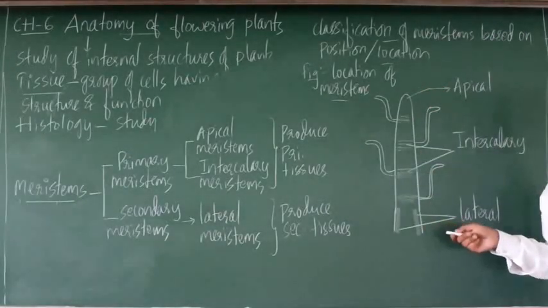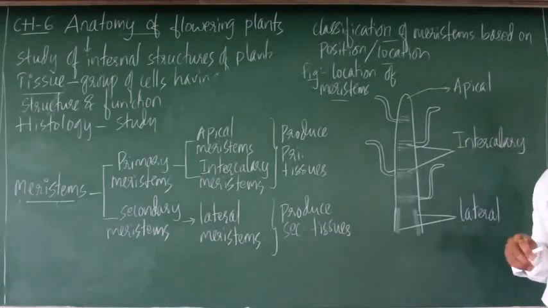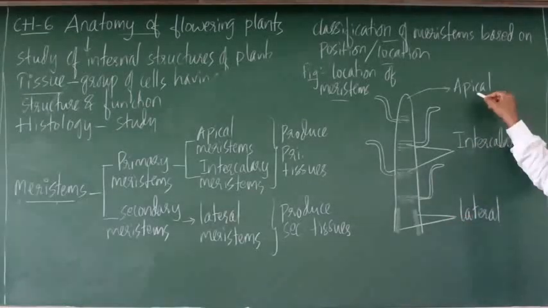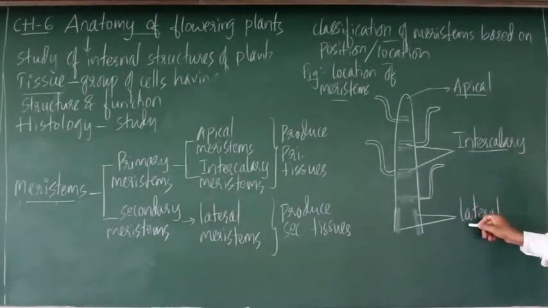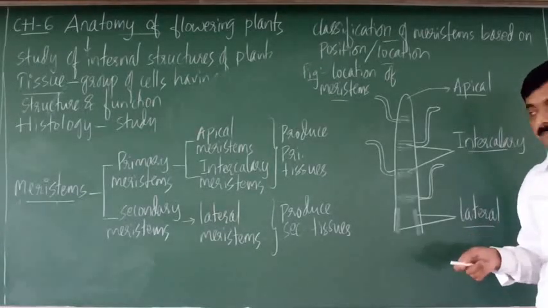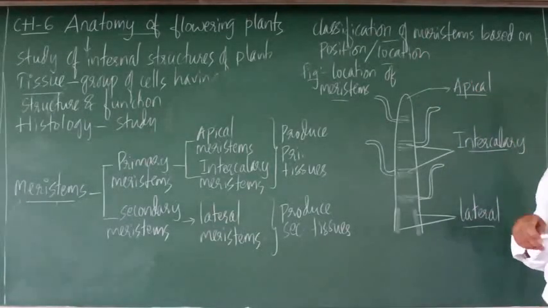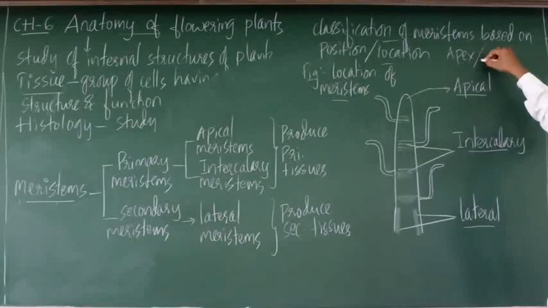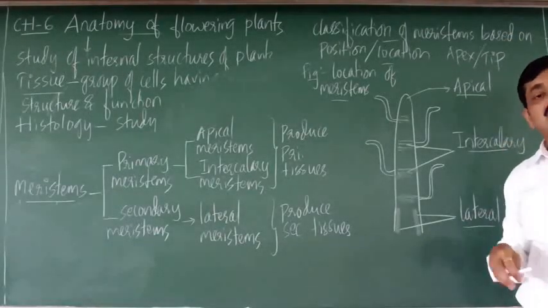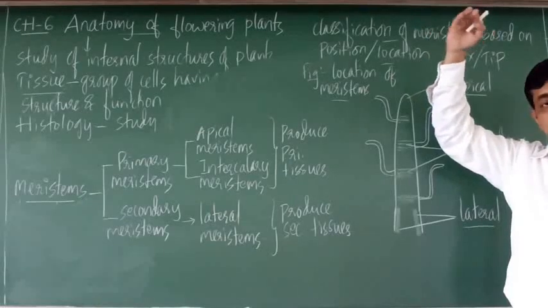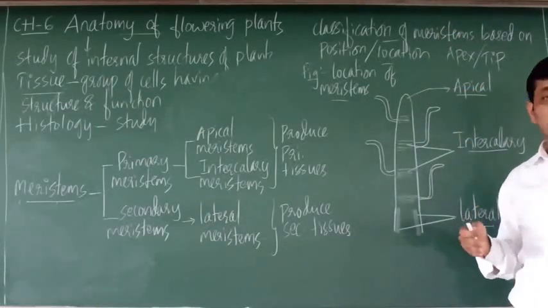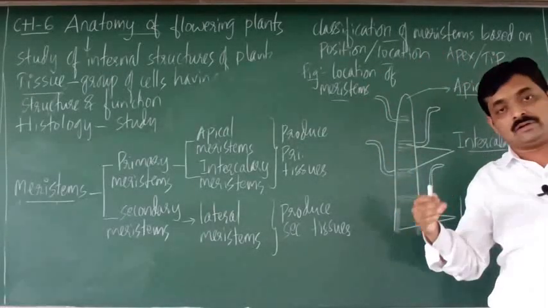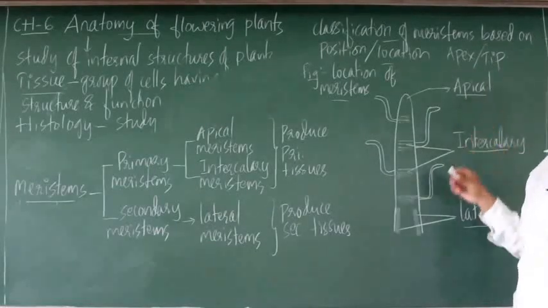Right. So this is the diagram of location of meristems. Based on location, meristems are classified into three types: the apical meristem, intercalary meristem, and the lateral meristem. Apical means the apex. Apex means the tip, something that is located at the top. It is called apex or tip or terminal end. So meristems located at the apex, tip or terminal end of the shoot are called apical meristems.